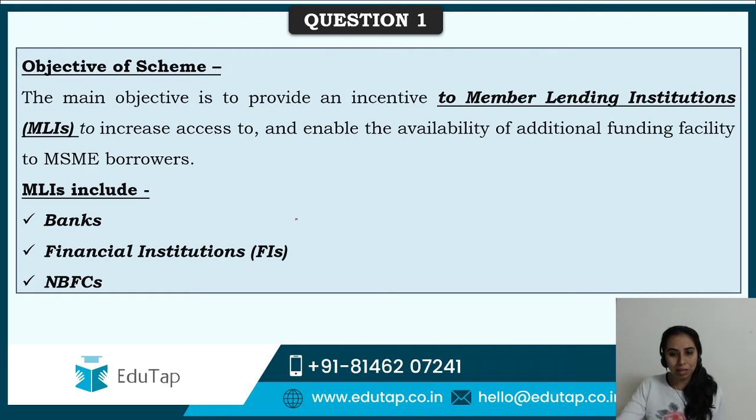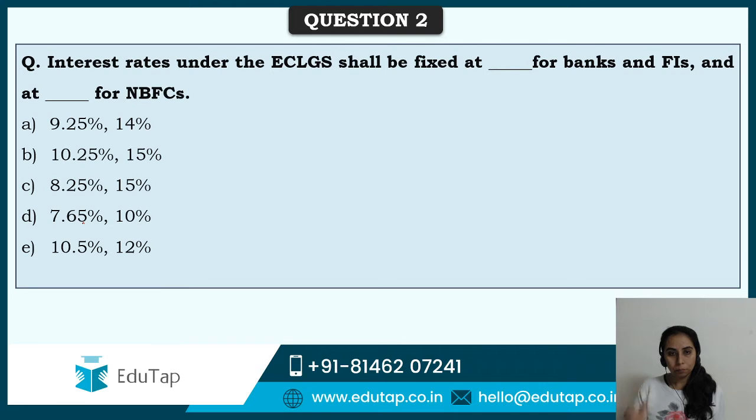So this can also be a question: which of the following are actually MLIs under this GECL scheme. Banks are there, financial institutions are there, NBFCs are there. It's not like only banks are eligible, no, FIs and NBFCs are also there, this you have to know. You now know the objective: additional funding facility up to 3 lakh crore, 100% coverage would be provided, right.